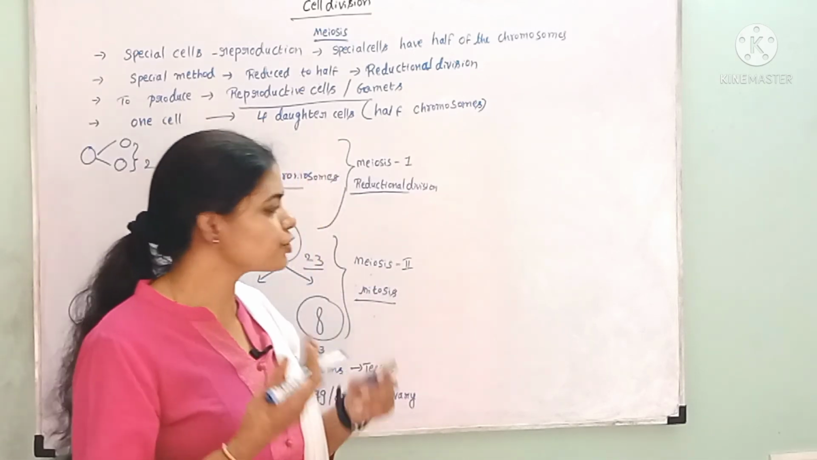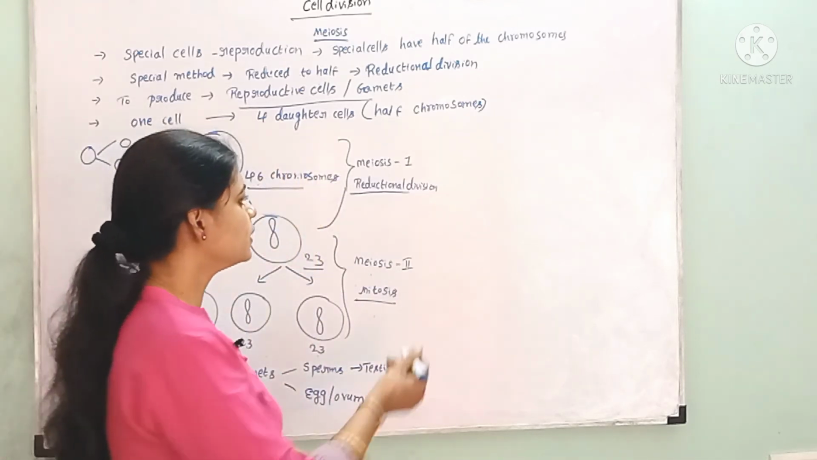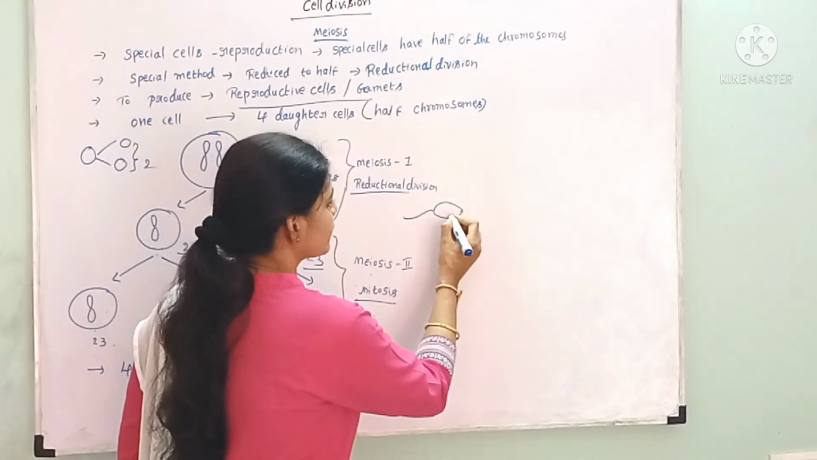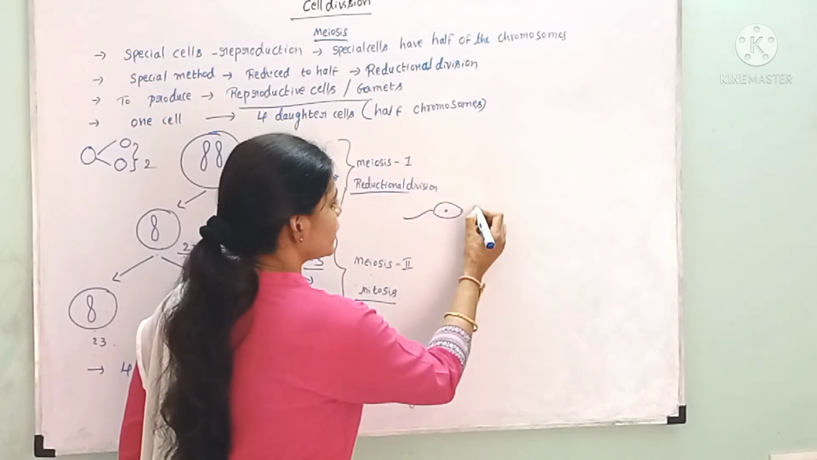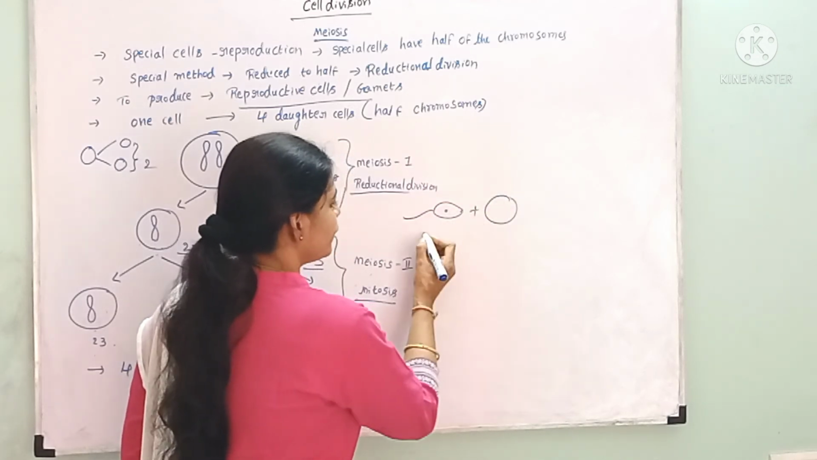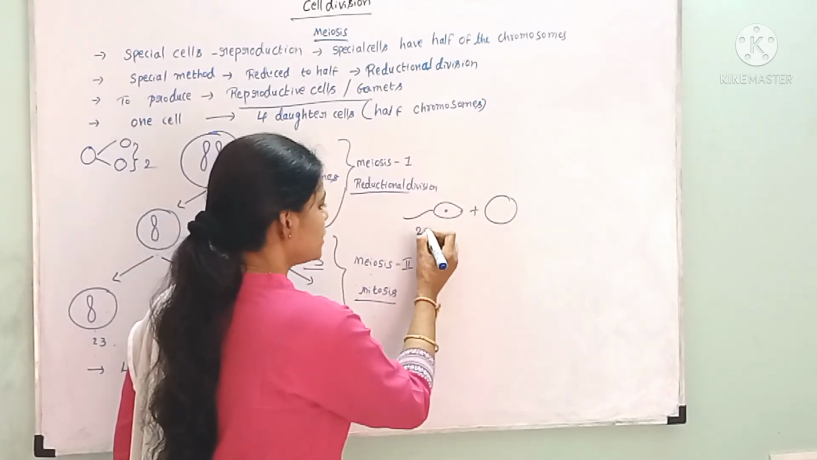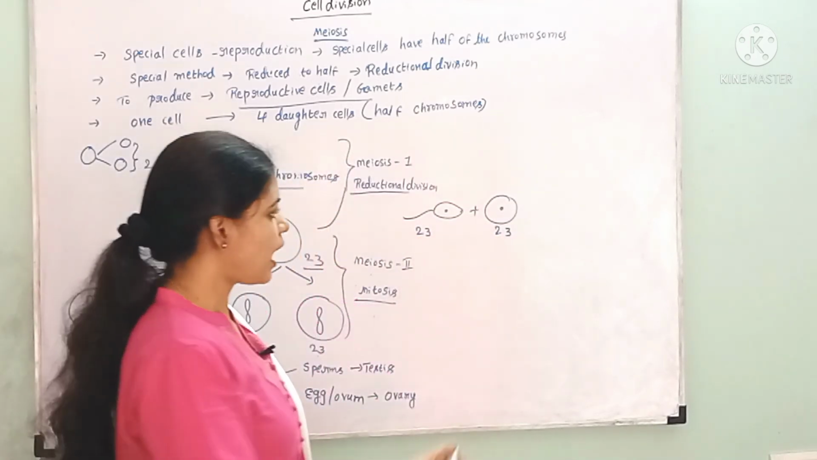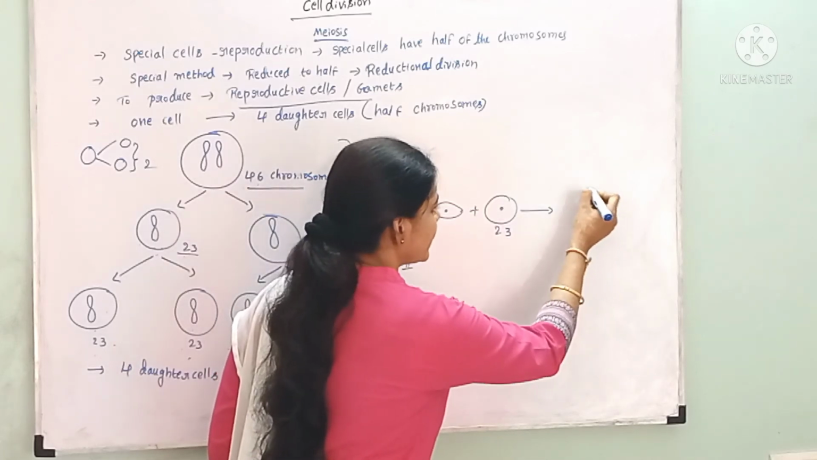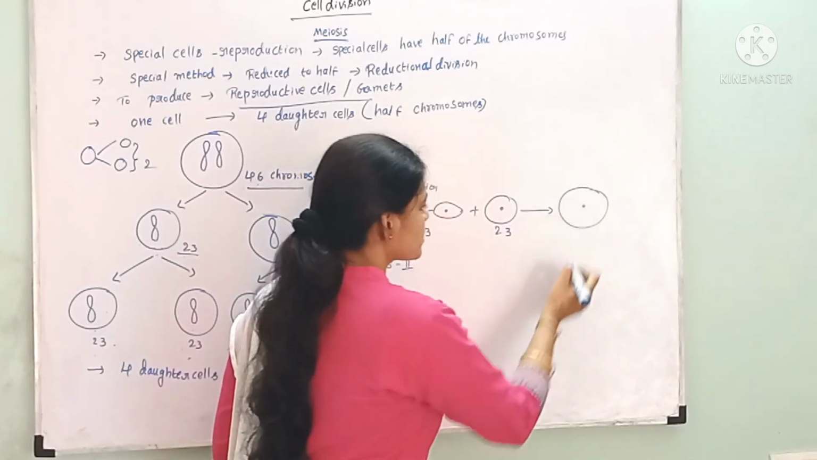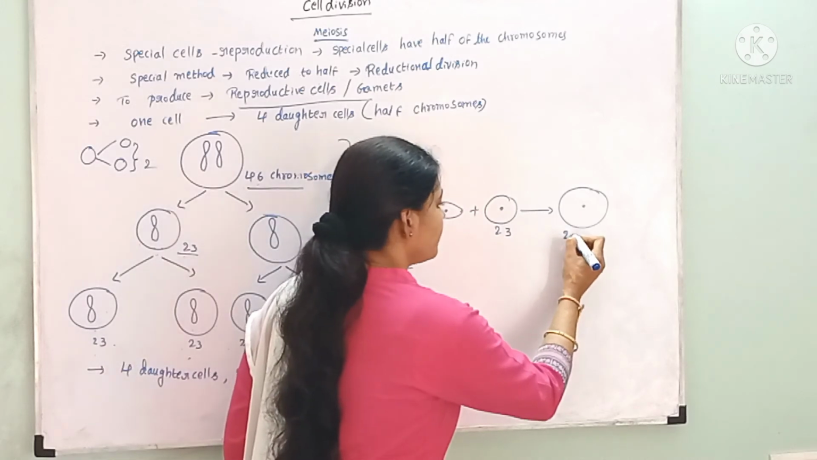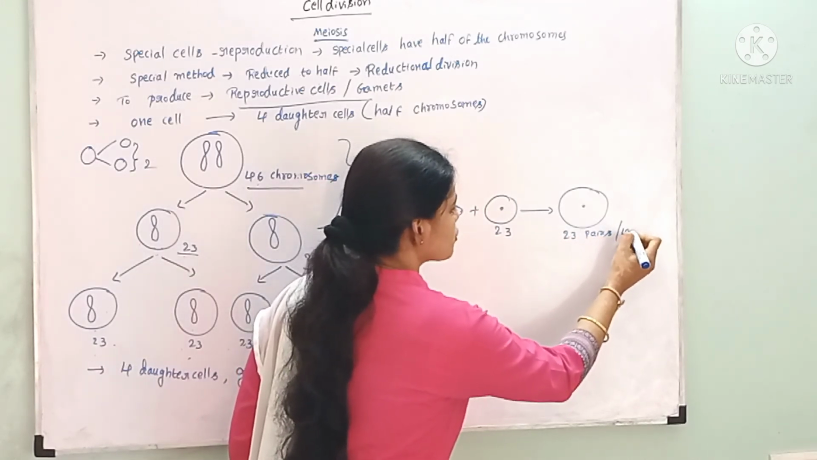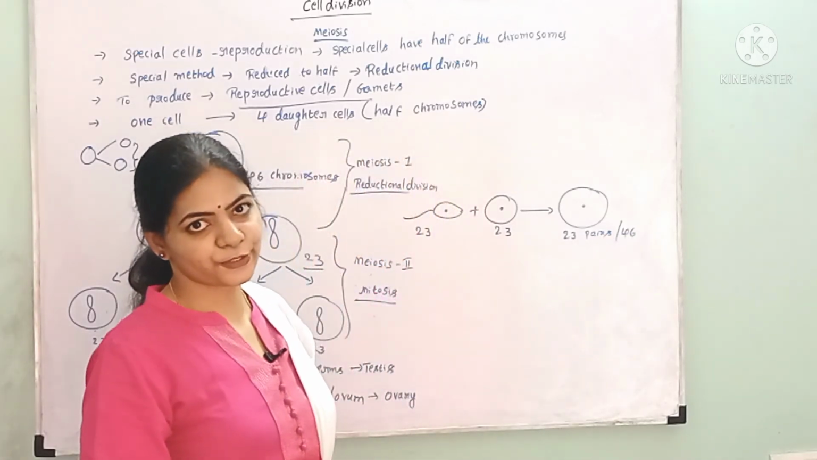For example, during fertilization, what will happen? The sperm fuses with the egg. If the sperm has 23 chromosomes and the egg also has 23 chromosomes, after fertilization what will we get? We'll get a zygote. And this zygote must have 23 pairs of chromosomes. How many? 23 pairs of chromosomes are 46 chromosomes.